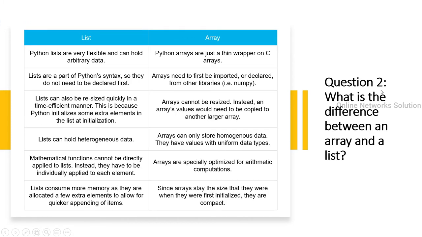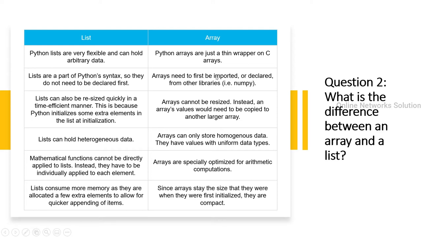Question number 2. What is the difference between an array and a list? Python lists are very flexible and can hold arbitrary objects. Python arrays are just a thin wrapper on a C array. Lists are a part of Python syntax, so they do not need to be declared first.